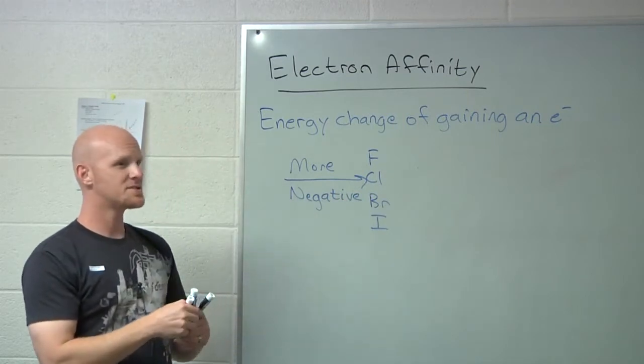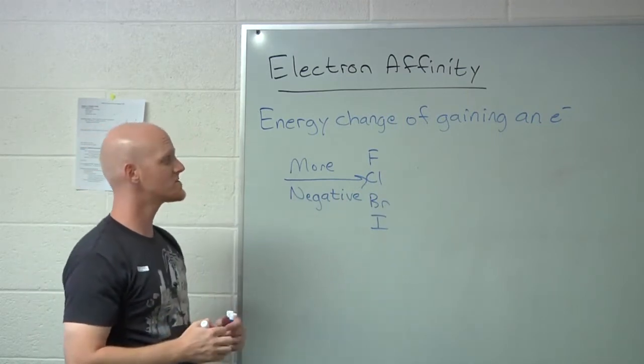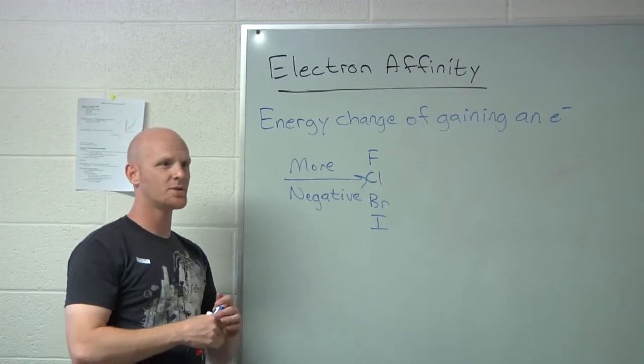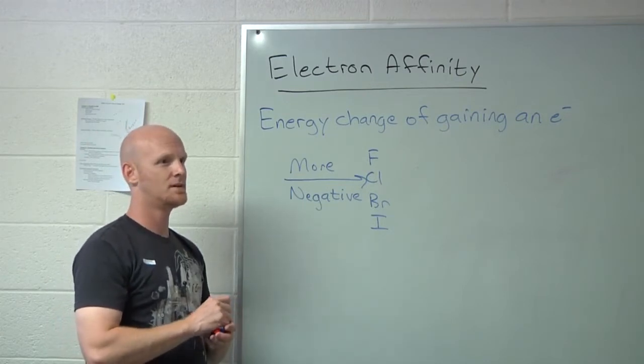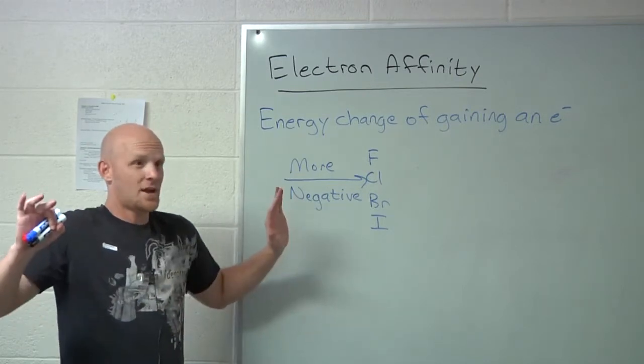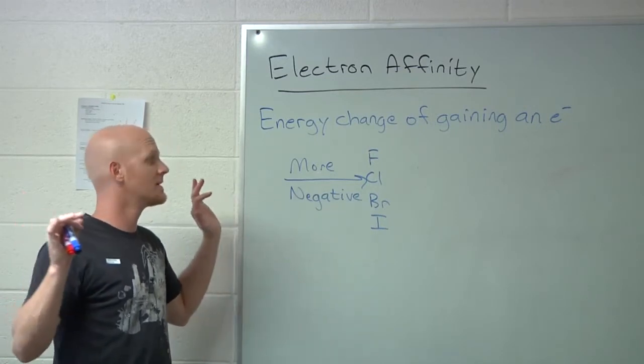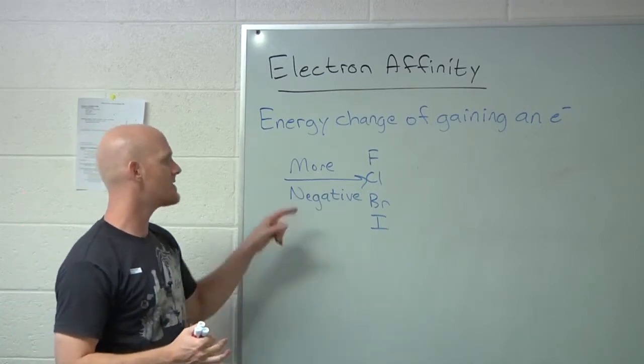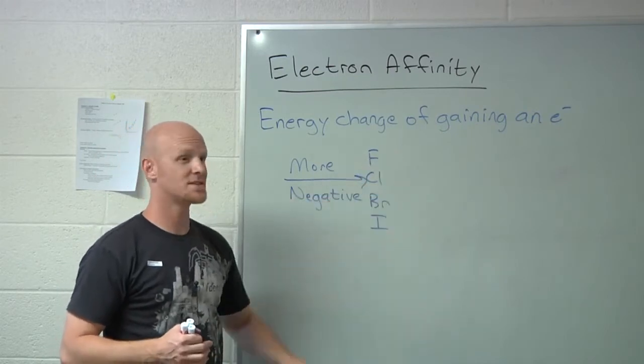But again, we got some exceptions here. Noble gases, not part of this trend. Why don't the noble gases want to gain an electron? Yeah, they're stable. They're good. They don't want to lose one. They also don't want to gain one. So that makes sense. Instead of having a negative electron affinity, the noble gases, they're all positive.